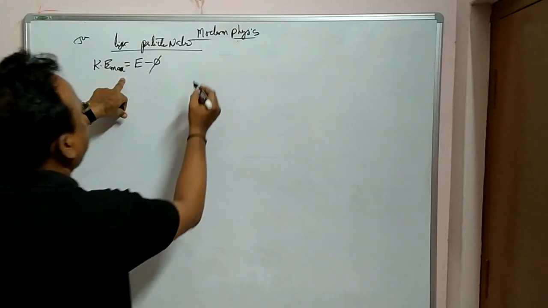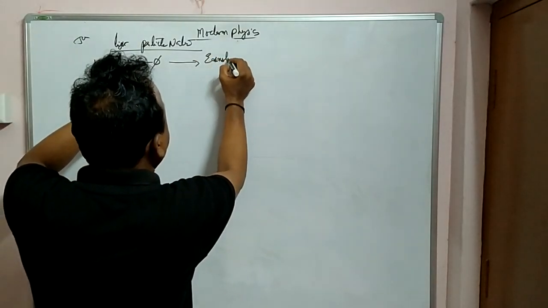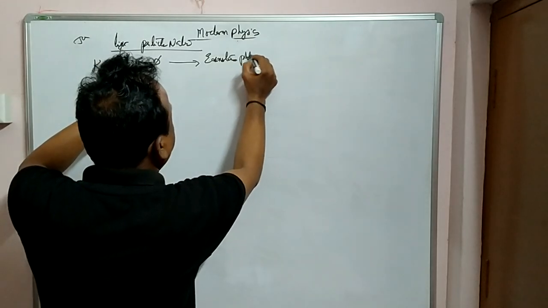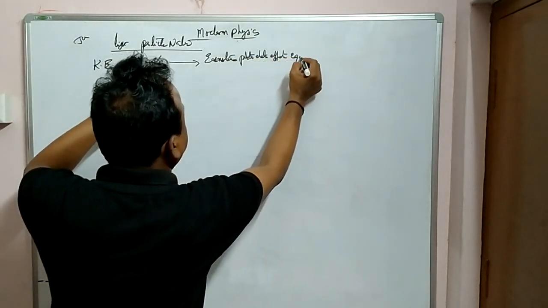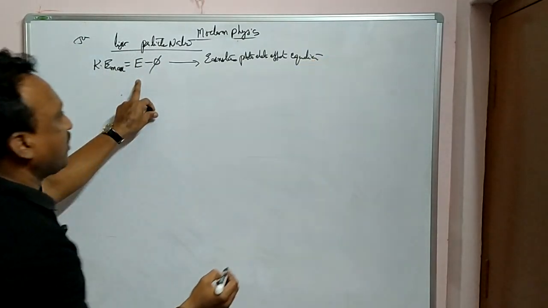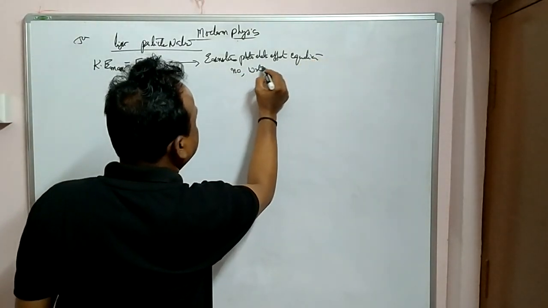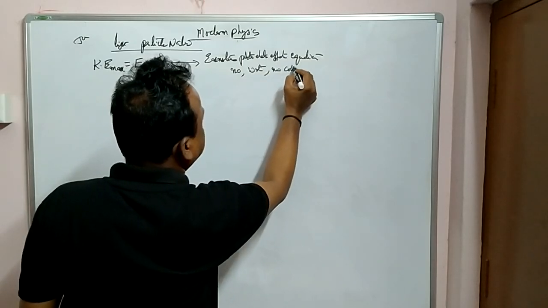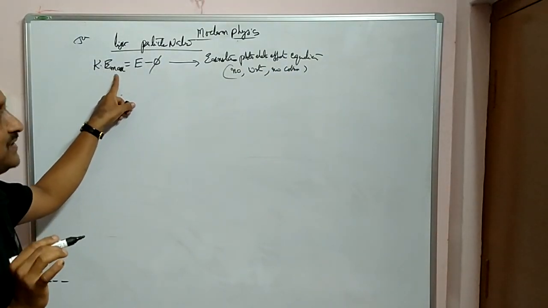So this equation is valid and this is called Einstein's photoelectric effect equation, please. Very, very important. This is only possible when there are no collisions, no wastage. If collisions are there, this Ke max will not be possible.